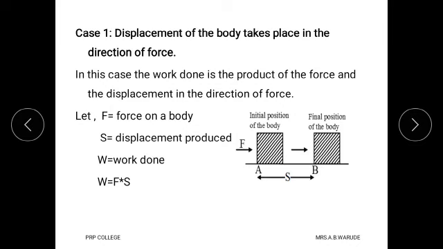But it is observed that sometimes the displacement of the body takes place in the direction of force, and sometimes it does not take place in the direction of force. Therefore, we study two cases. The first case is when the displacement of the body takes place in the direction of force.